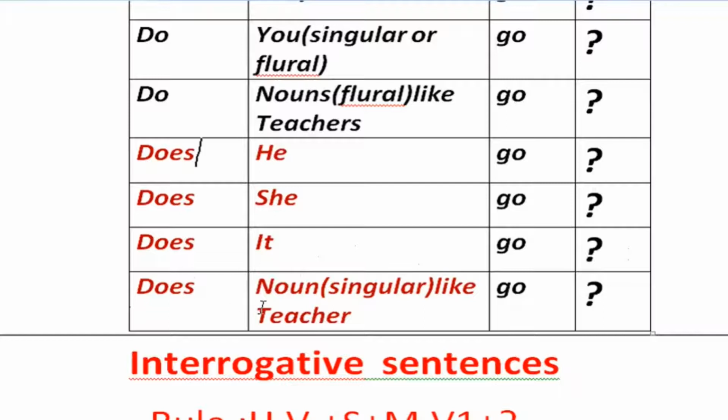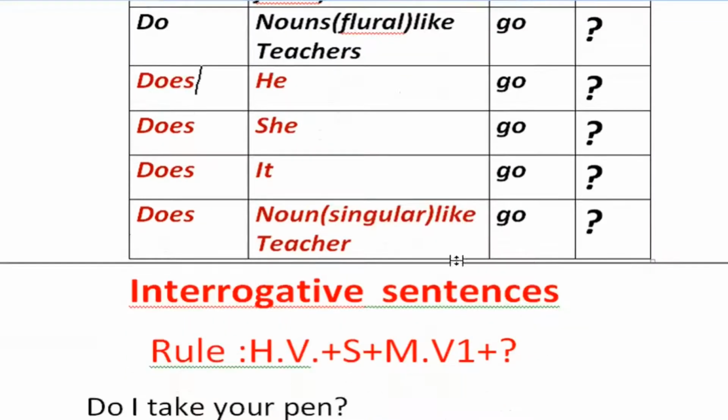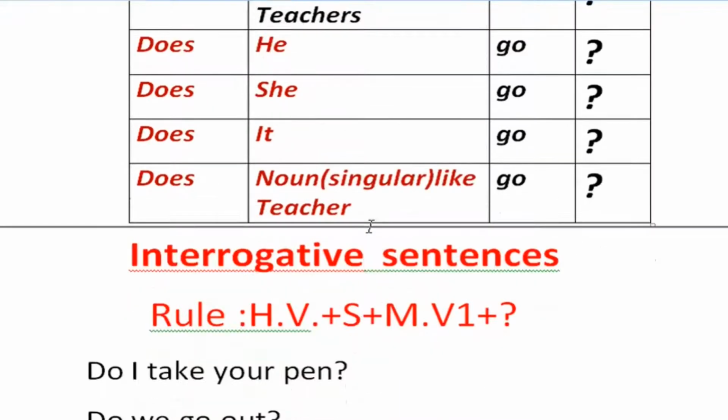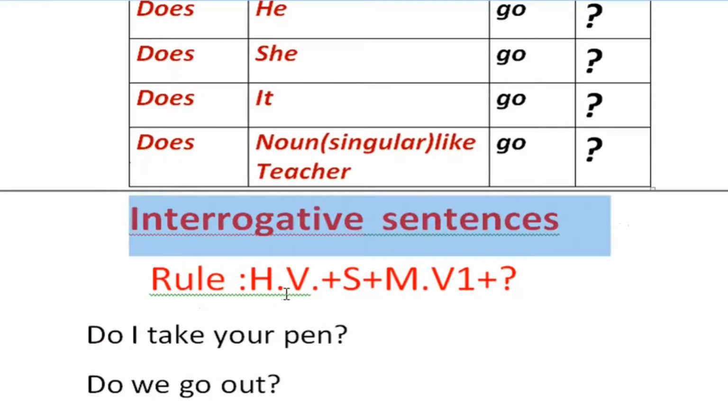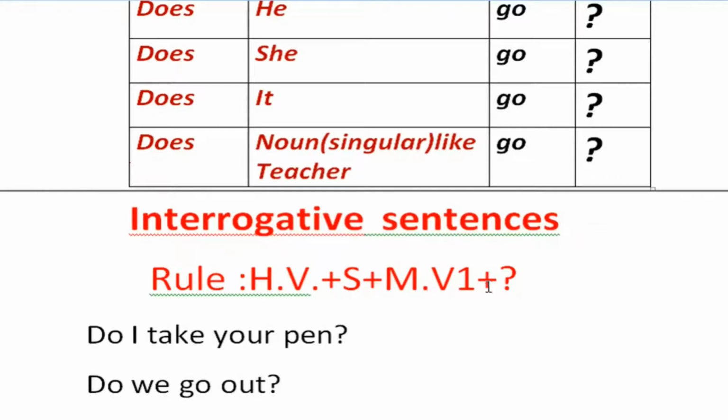Does the teacher go? It is the formation of an interrogative sentence. What is the rule? Interrogative sentence rule: helping verb, subject, main verb 1, plus a question mark. At the end of the sentence there should be a question mark.